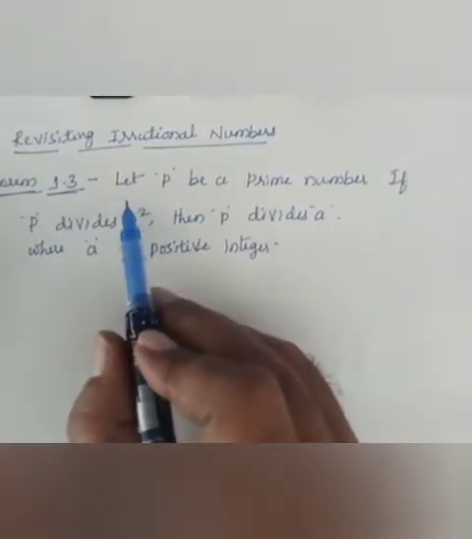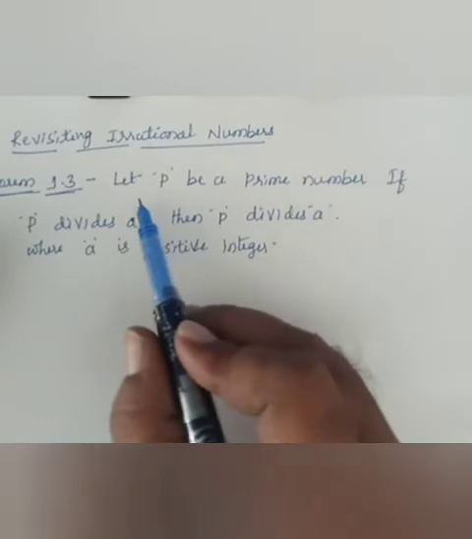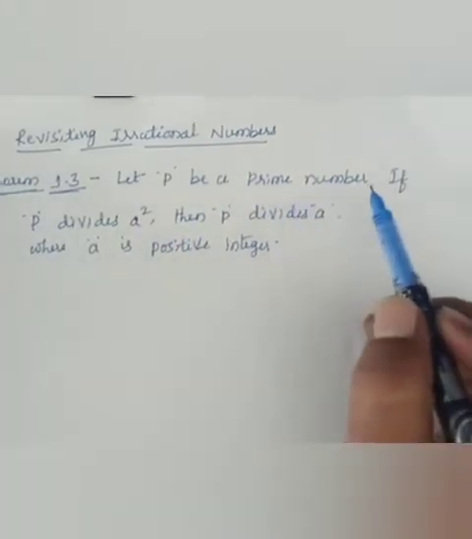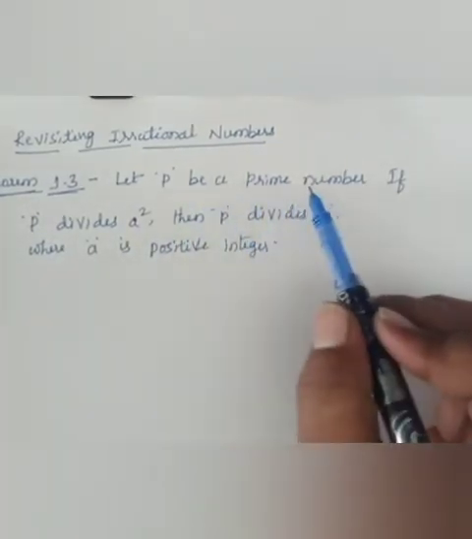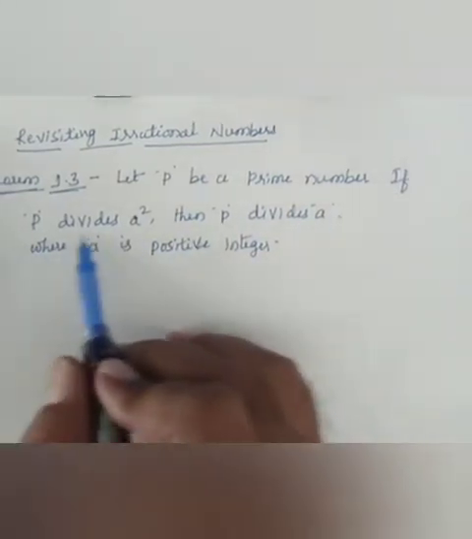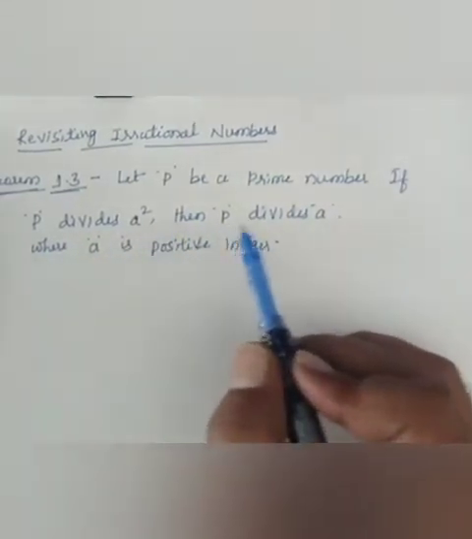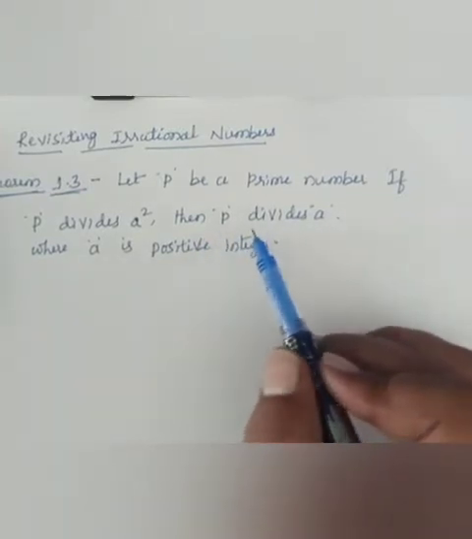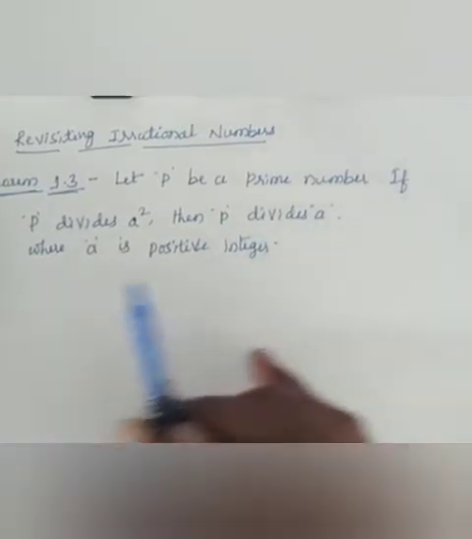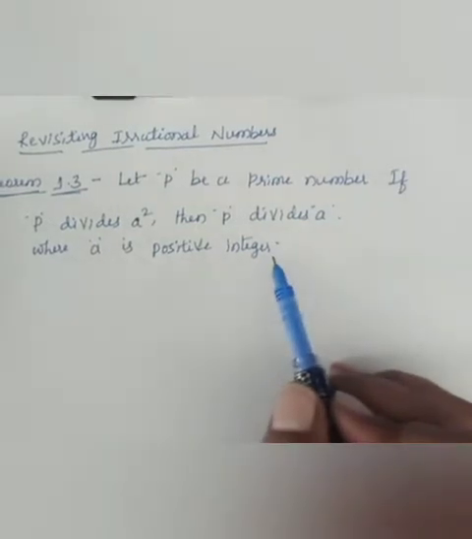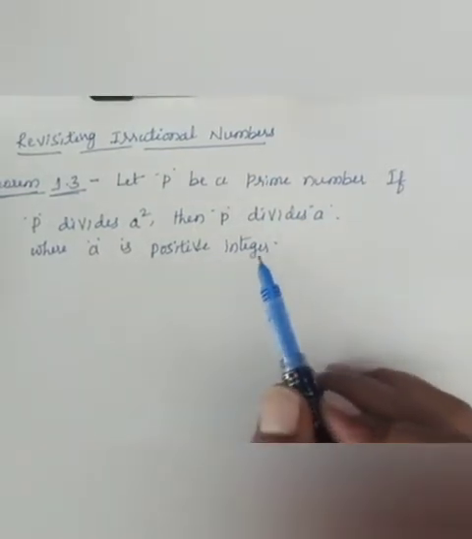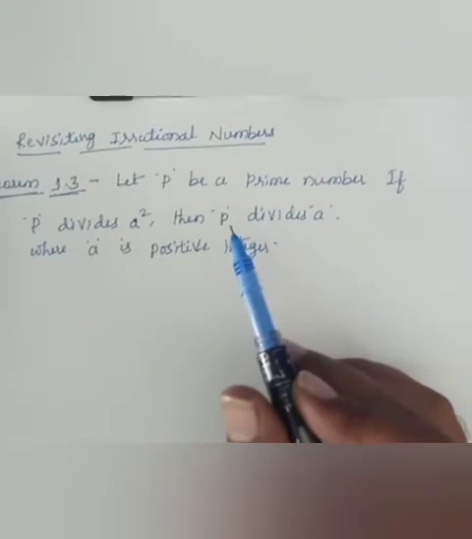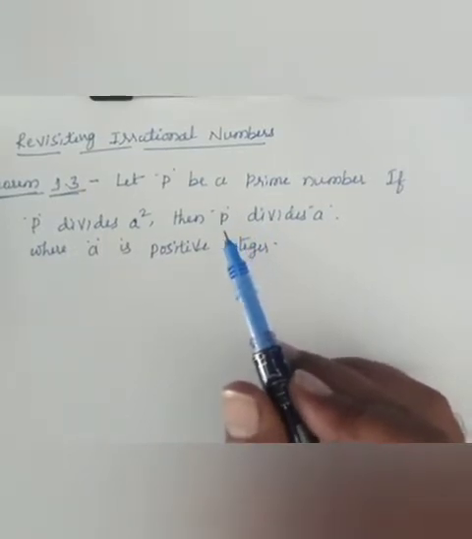What is the statement of the theorem? Let p be a prime number. If p divides a square, then p divides a also, where a is any positive integer. This theorem is useful for us to prove some irrational numbers like root 2, root 3, root 5 and so on.